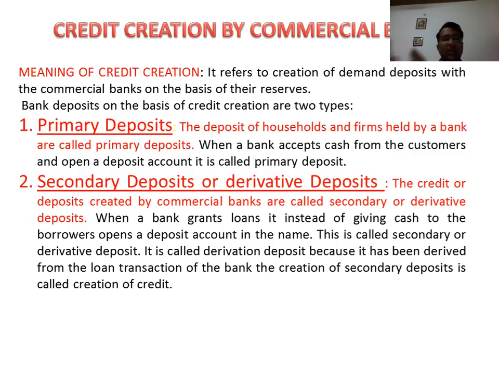For example, out of the 100 rupees the bank will keep some amount in reserve, and the remaining it will provide as a loan to a customer. Then again, from that amount, the bank provides a loan to another, third customer. So in this way the bank creates a secondary or derivative deposit. This type of deposit is called a secondary deposit, and the process of creating secondary deposits is credit creation.